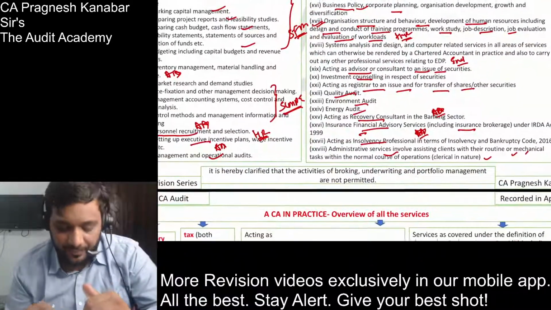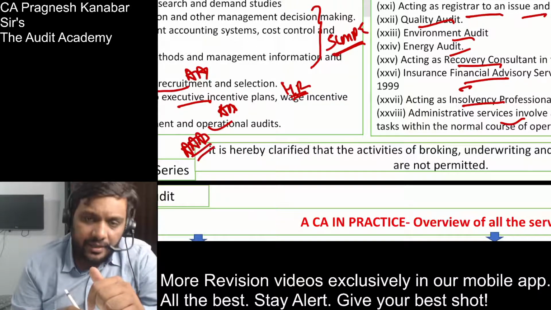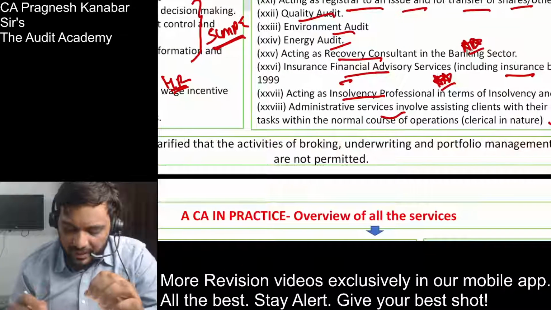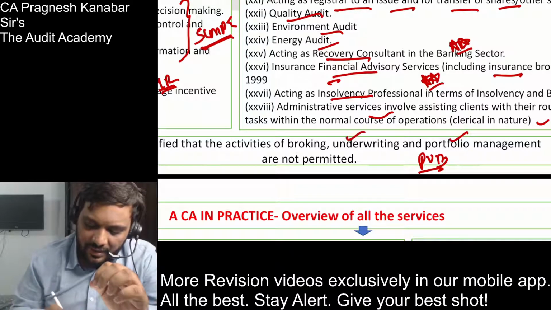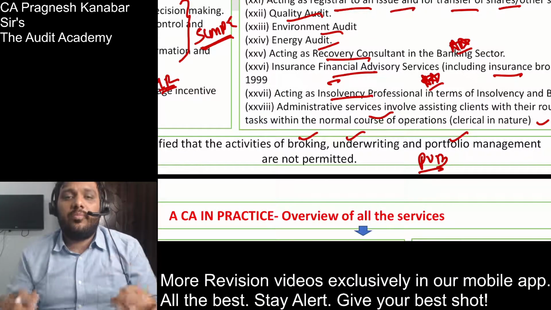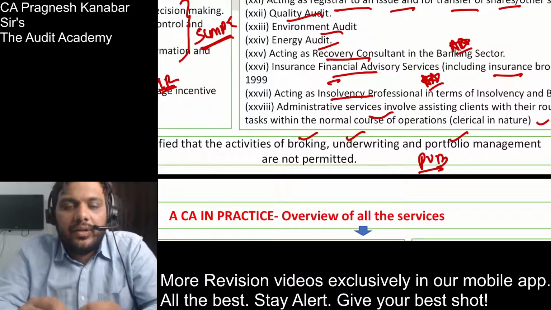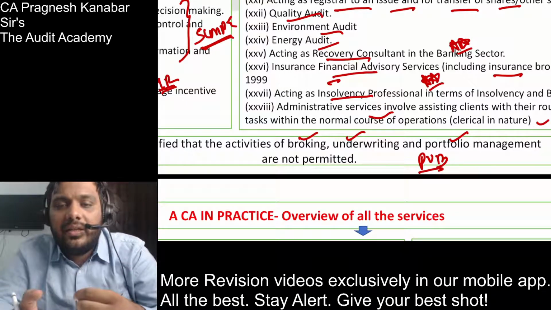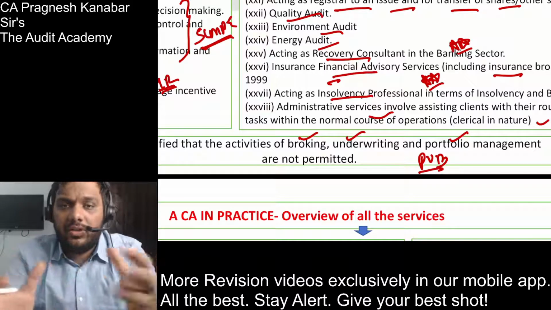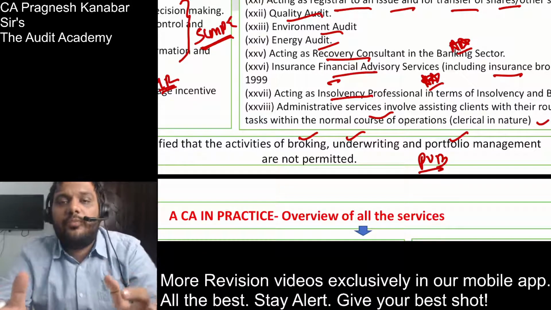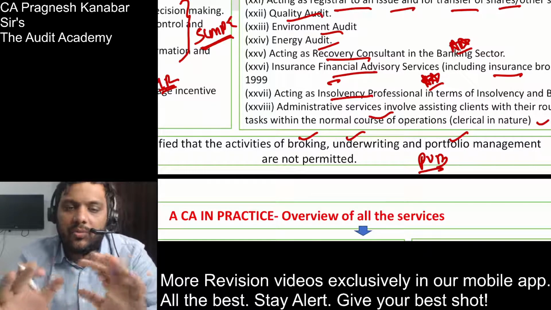Now everyone over here, please be careful. One of their favorite 4 marks questions. It is hereby clarified that a CA in practice is not allowed to provide portfolio management services, underwriting and brokerage. Sir, what is this? Portfolio management: you have 50 lakh rupees and you ask me to invest it on your behalf and manage your portfolio. Whatever returns I earn for you, you give me some commission from that. No, sorry boss, I cannot do it.